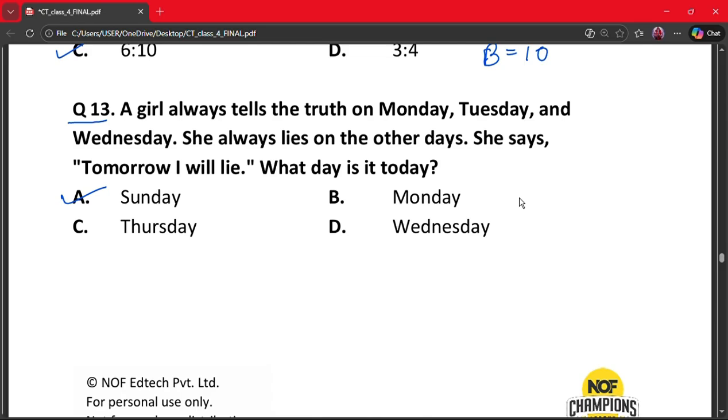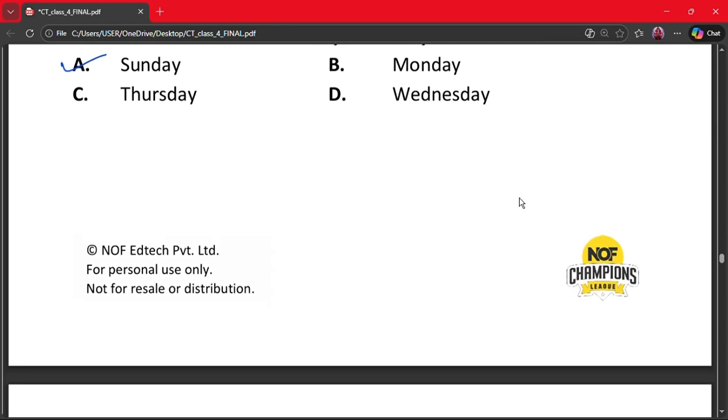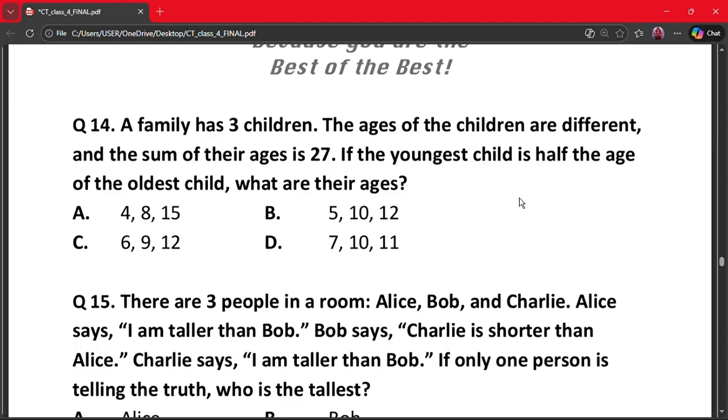Why? Because on Sunday she lies. If she says tomorrow I will lie and lies today, then tomorrow must be a truth day that matches Monday. So today is Sunday. Our next question is question number 14.